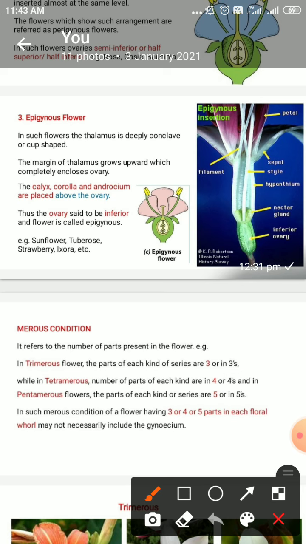For example, it is seen in cucurbits: kakdi plant, bhopala plant, dangar plant, karle plant, ghosale plant. These plants show the inferior ovary. The ovary is below, and the rest of the organs are highly above. Such type of ovary is called an inferior ovary.